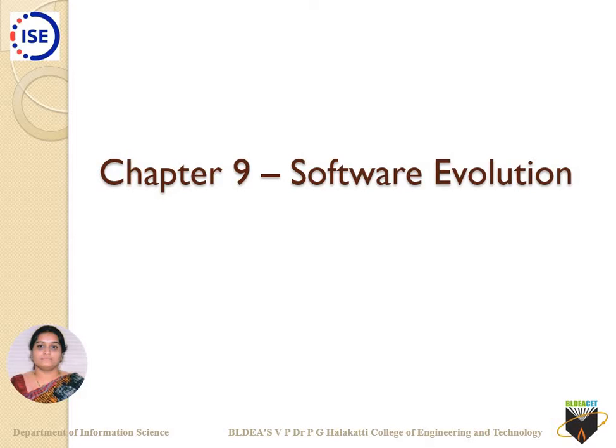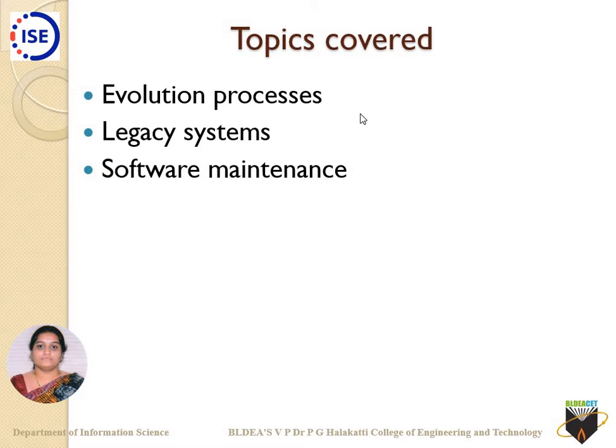But after that there comes a phase where the user requests some kind of functionality change. To address that, we use the term software evolution. In this section you will come to know what we mean by evolution processes, what we mean by legacy systems, and what we mean by the term software maintenance.